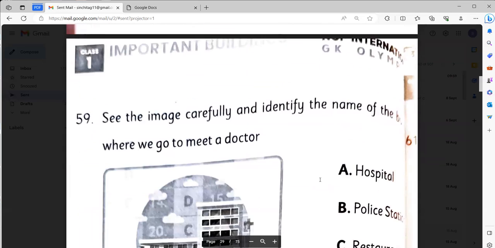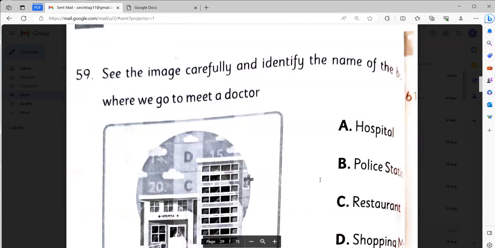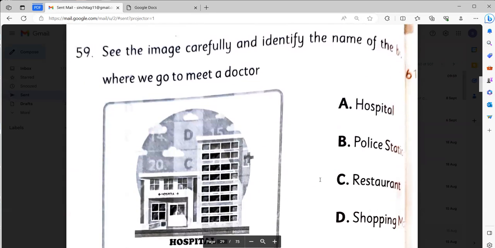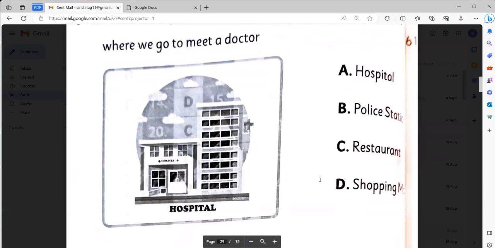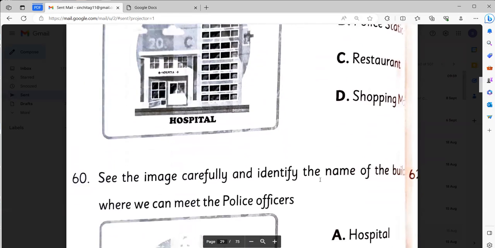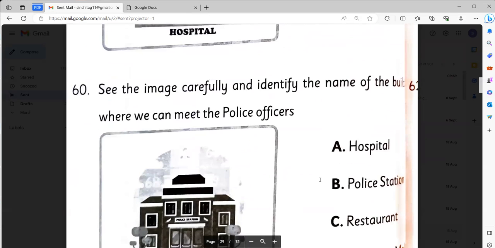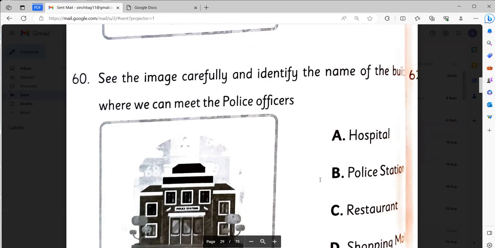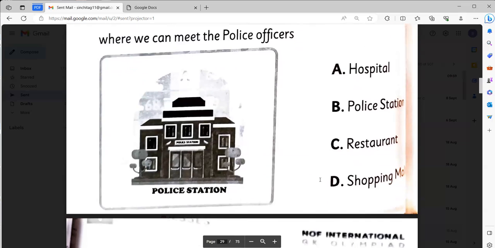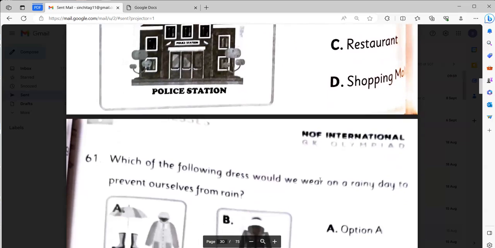See the image carefully and identify the name of the building where we go to meet a doctor. It will be hospital, option A. See the image carefully and identify the image of the building where we can meet the police officers. It is option B, police station.